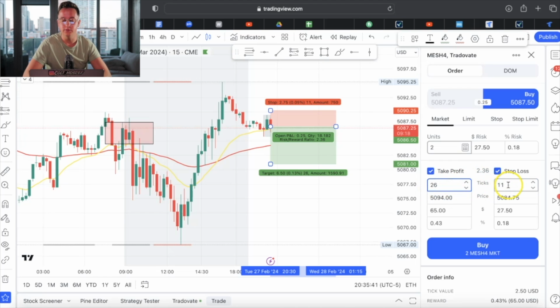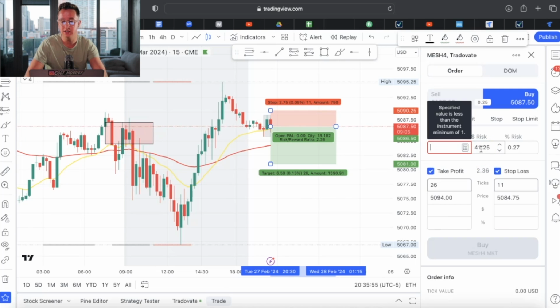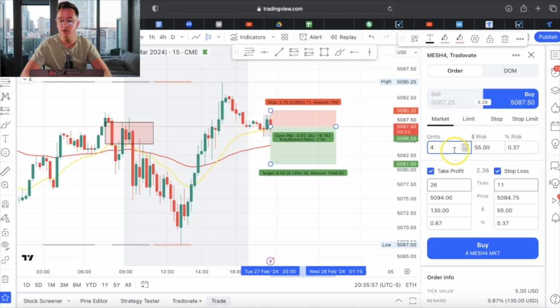All you need to do first is put your stop loss and take profit, and then it will show you if I'm risking one contract and it hits my stop loss, I'm risking $13.75. 2 contracts, 3 contracts, 4 contracts. It will tell you everything.